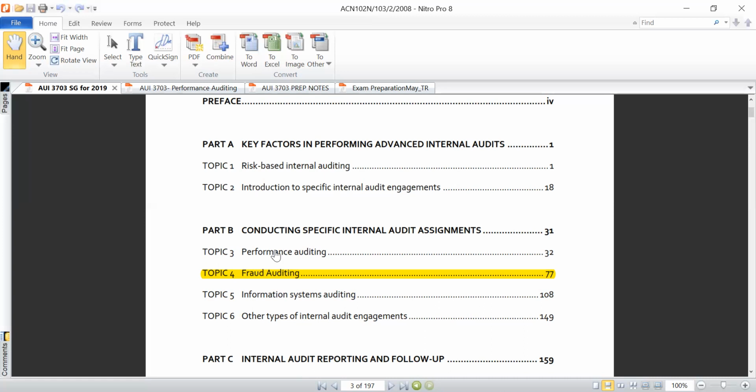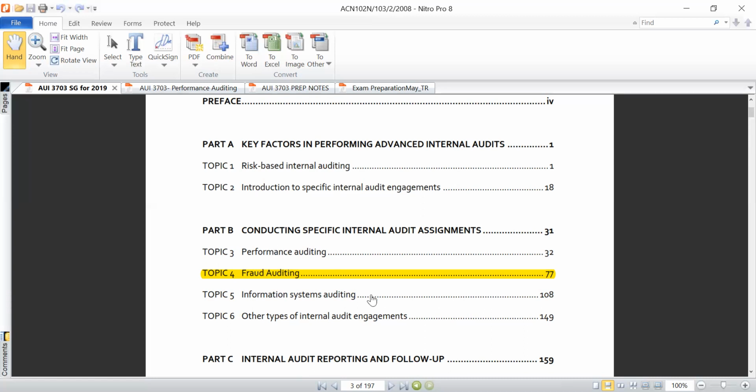So topic 3 deals with performance auditing, and performance auditing can also be referred to as operational auditing. So it's one and the same thing. It's just an interchange of terminology, but we are really talking of the same concept. I'm going to deal with that tonight. I'm going to introduce it, but we may not necessarily exhaust the topic in one sitting.